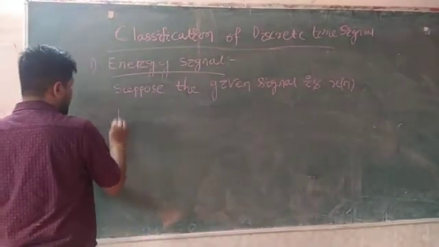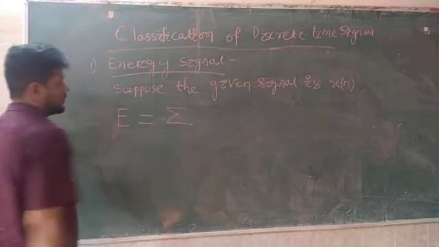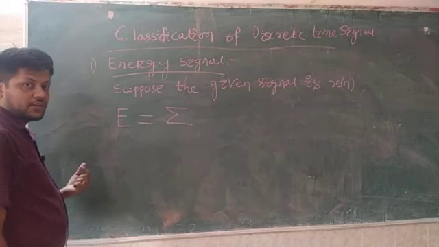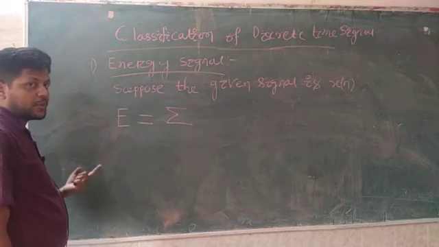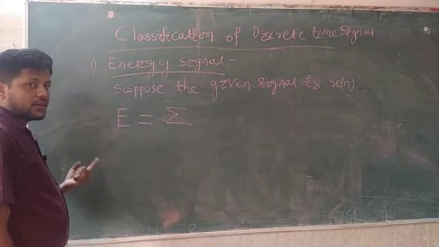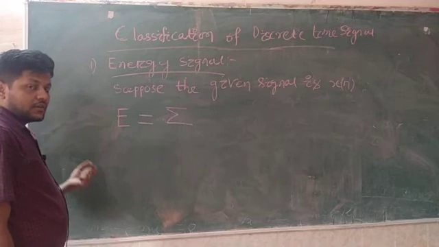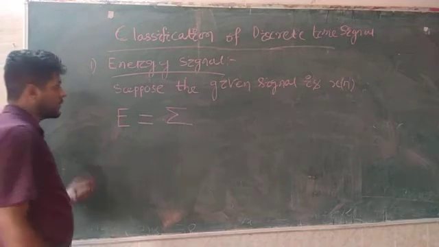The energy E is defined as a summation. In continuous time, we have to take the integration, but in discrete time, you have to take summation. Remember here, in continuous time the integration becomes summation. Summation means addition. Integration becomes addition or summation in the case of a discrete time signal.